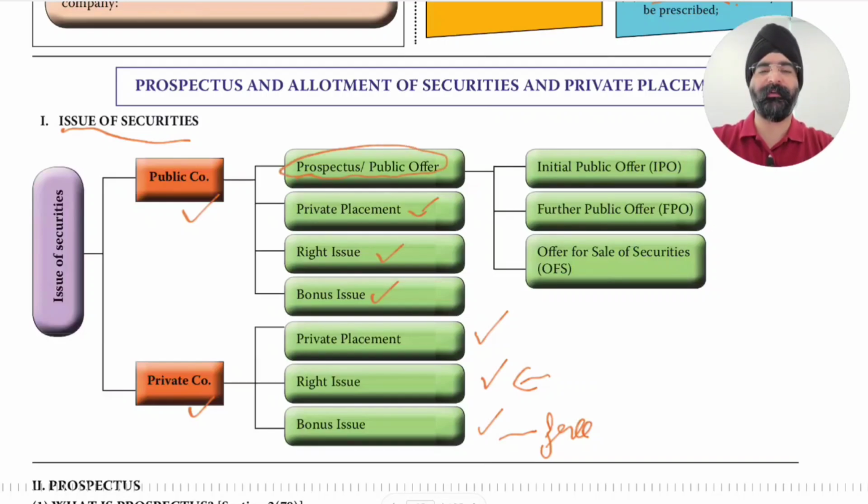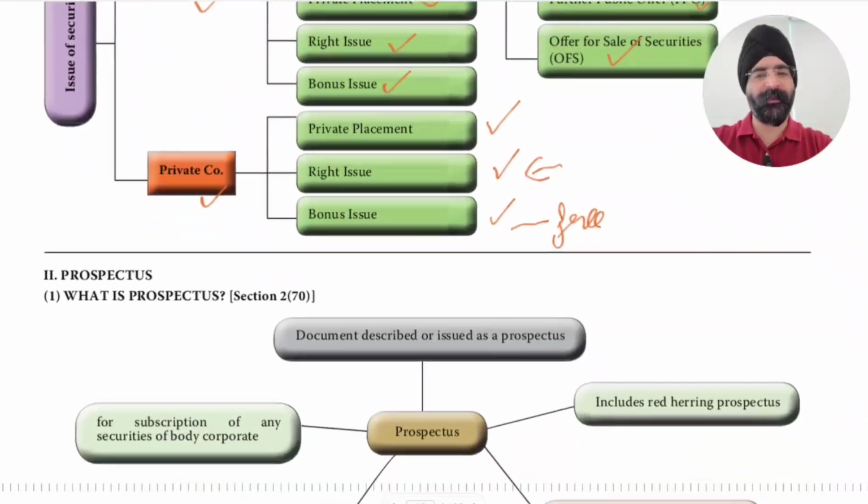It is a public offer. So initial public offer and then follow-on public offer. So a prospectus covers, number one, initial public offer, then FPO, further public offer, then offer for sale of securities. Offer for sale of securities means that existing shareholders are offering their shares to public, that they are also open to sell their securities to public.